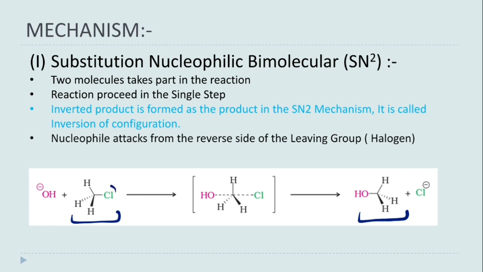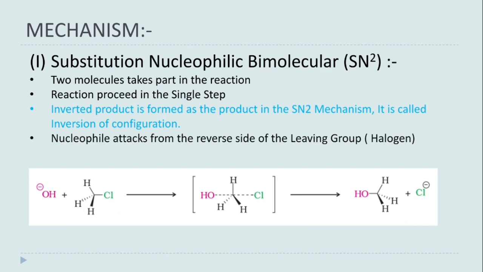Here you can see that chlorine is present at the right side and OH is present at the left side. So their configuration will be inverted. This is called inversion of configuration.